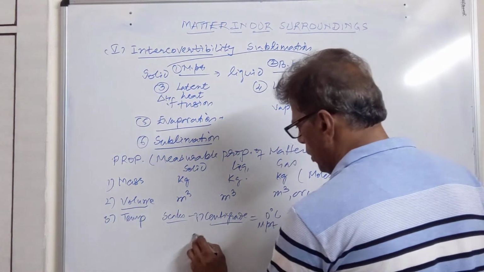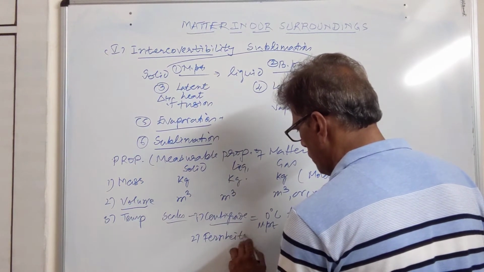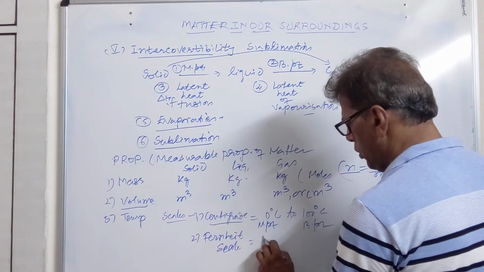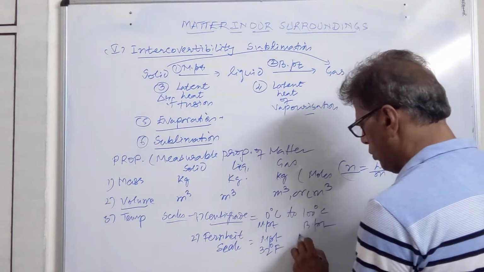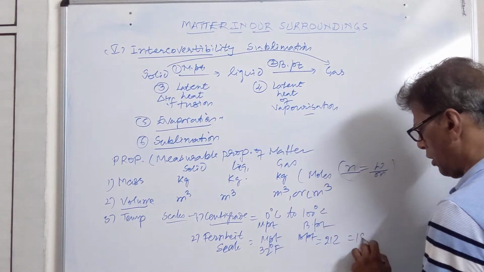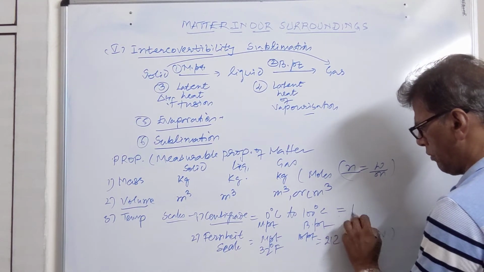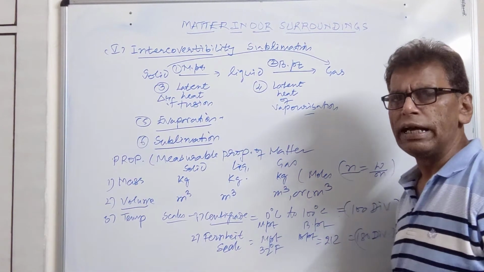Then we have Fahrenheit scale. It is also based upon water. Melting point taken here 32 degree Fahrenheit. Boiling point taken here 212. There are 180 divisions in this scale. Here we have 100 divisions in the centigrade scale. So this is the second scale.